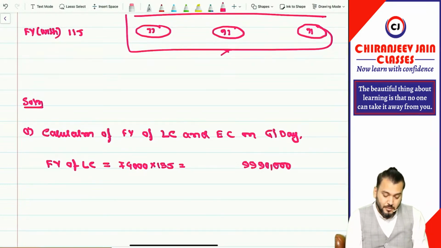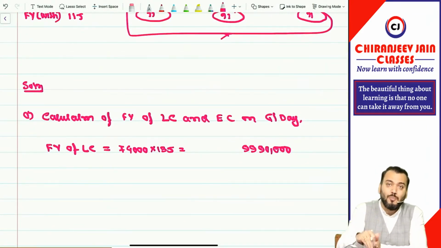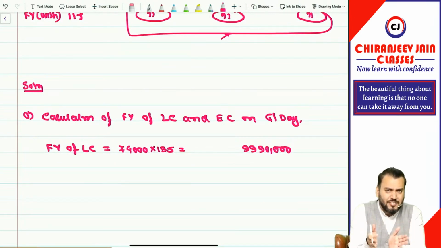Correct? Got it? This becomes the maximum liability on grant date, meaning if all employees opt for cash settlement, this is the amount of cash which needs to be paid.